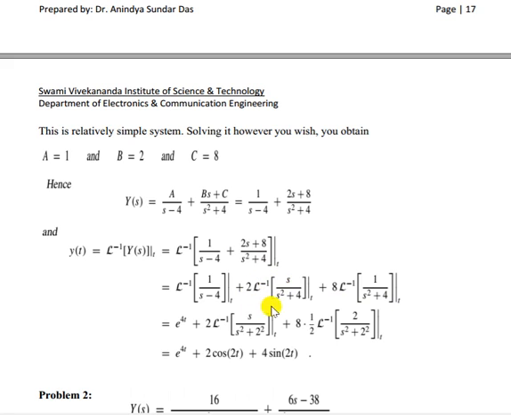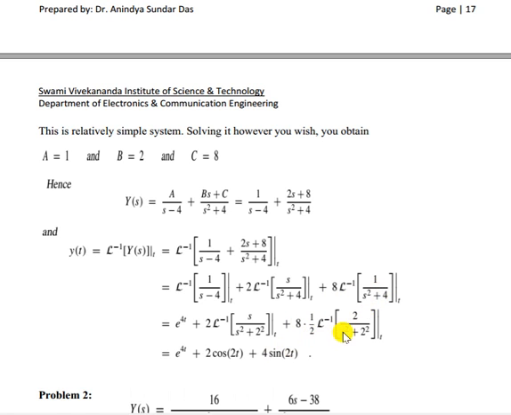Now I am taking 2 outside. What is that value? If you remember, the Laplace transform of cosine omega t is s divided by s square plus omega square. So s divided by s square plus 2 square will be cosine of 2t, where 2 is omega, multiplied by 2. Now you can see that 1 by s square plus 4 is a sine term, but the numerator should be 2, because it is omega divided by s square plus omega square. So this should be 2, so you have to divide by 2 here and multiply by 2 here.